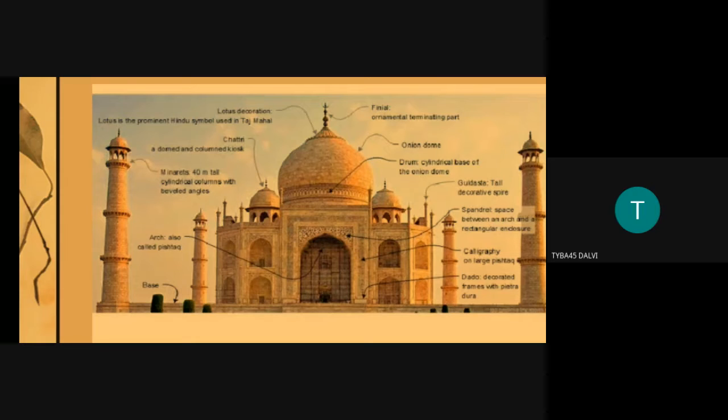What are chhatris? The chhatri is a common mutual architectural ornament which is seen in the palaces. In Agra Fort, you see the chhatri. In Amber Fort in Rajasthan, in Jaipur, you can see the chhatri. Even chhatris evolved in the Maratha period and were used to decorate.